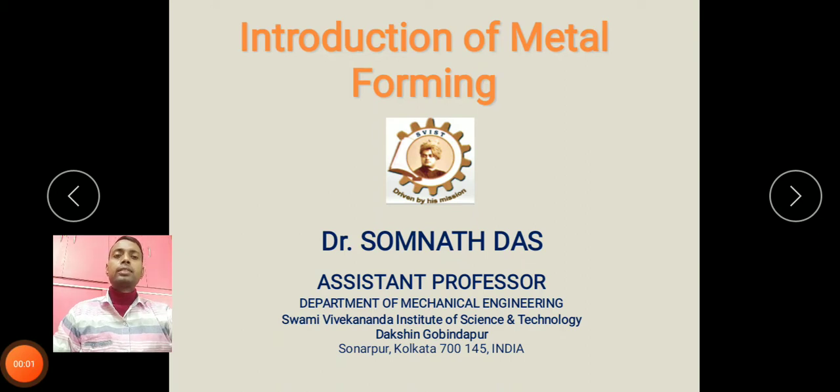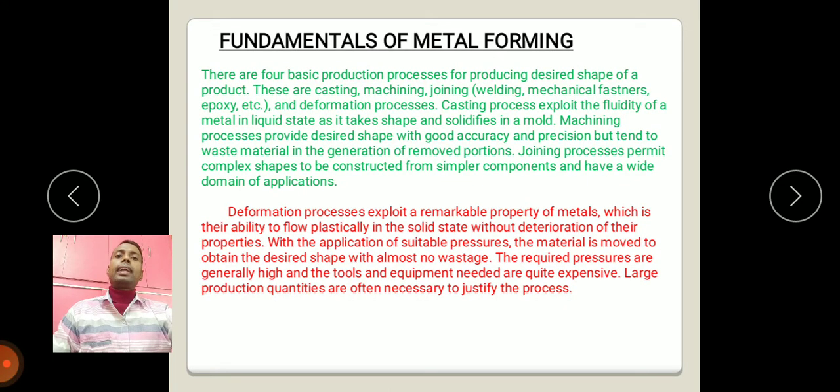Hello, my dear friends. Today I want to discuss the introduction of metal forming process. What is that actually? There are four basic production processes for producing the desired shape of a product. These are casting, machining, joining, and deformation process. Today's topic is actually deformation process.